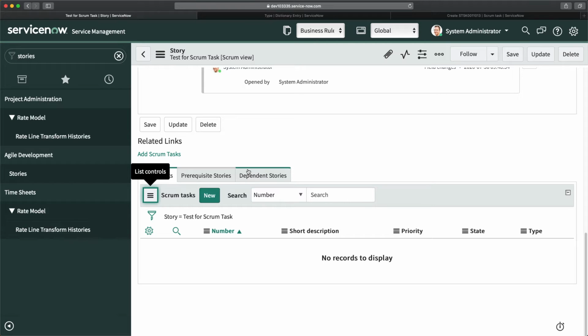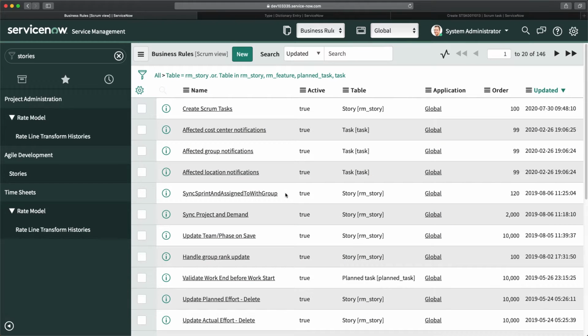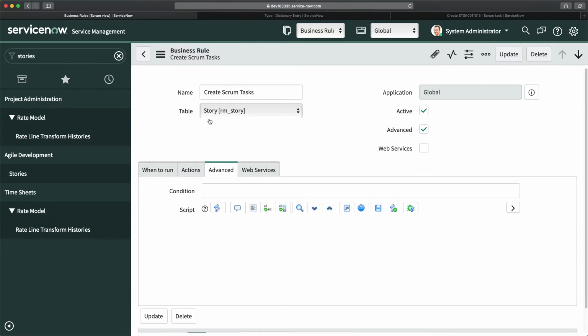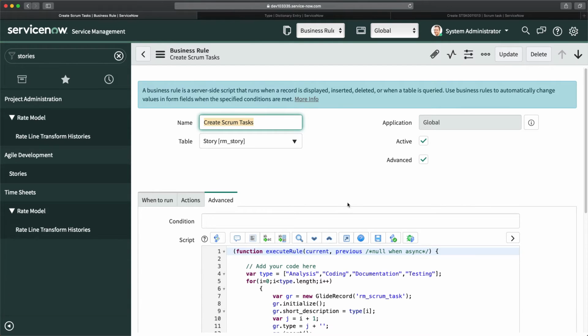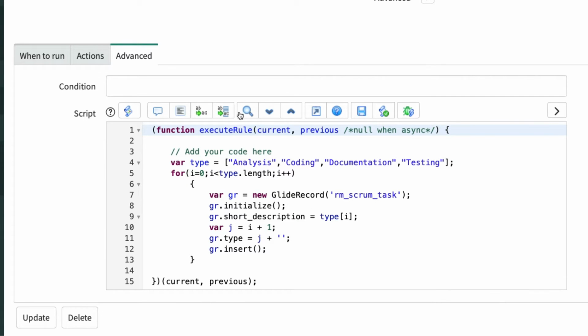What is the reason behind it? The reason is Scrum tasks are created, but you have not populated which story you have to assign those Scrum tasks. So what you can do, you just go to business rule now. You have to go to your business rule, and that's another field you have to populate. Sometimes developers do these kind of mistakes. So you have to remember, because you have to tag that particular value, the current story which you are going to create, which you are creating basically.